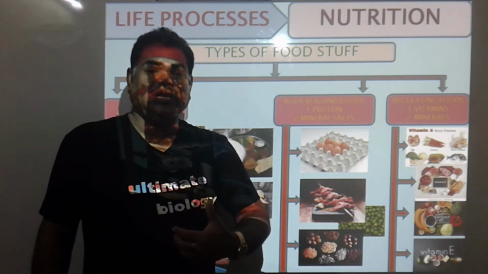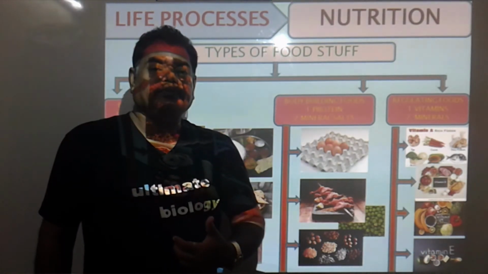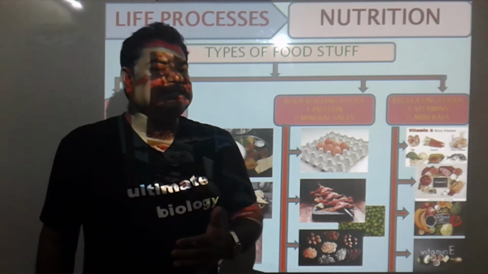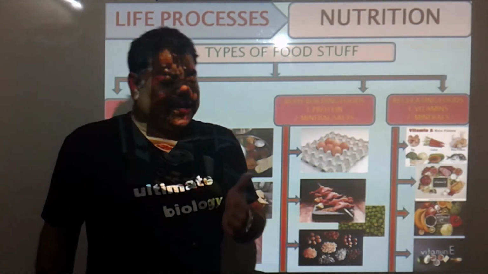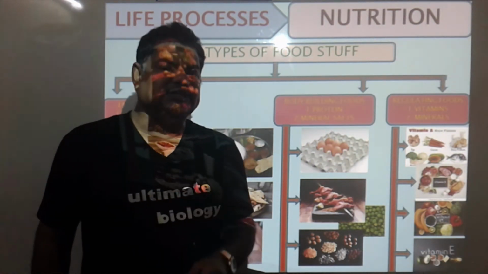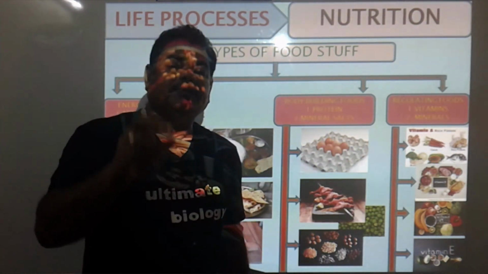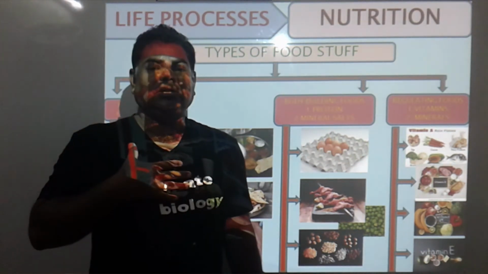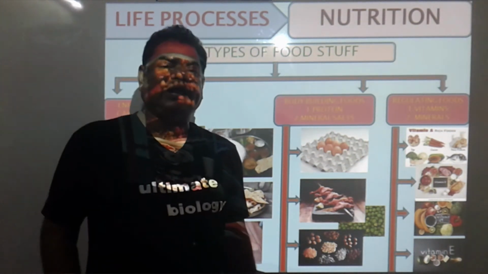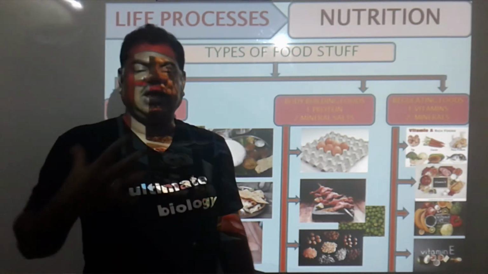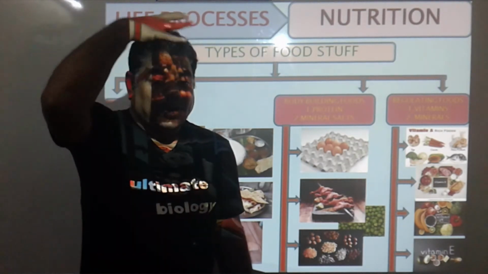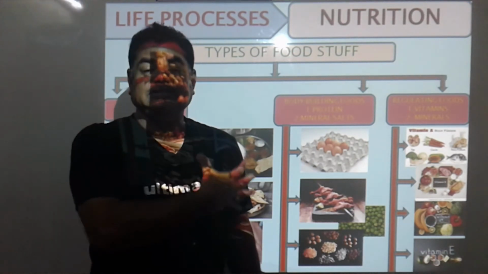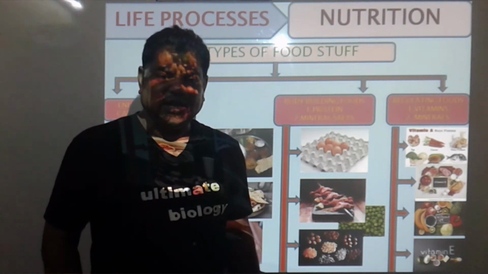And when that protein enters our digestive system, that protein gets digested, and that protein gets converted into amino acids. Amino acids are the building block material of each and every living organism. This whole body that is made, it is made from amino acid building block material. Different types of amino acids are there.